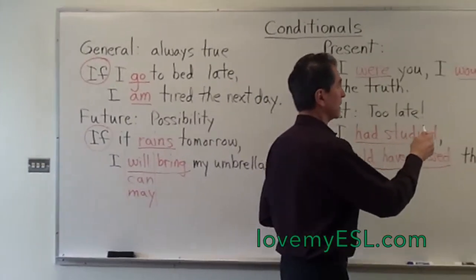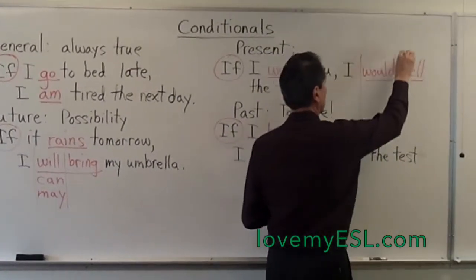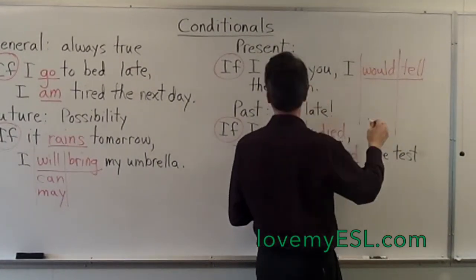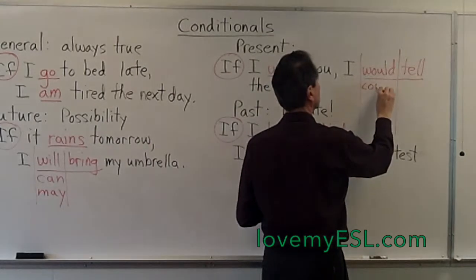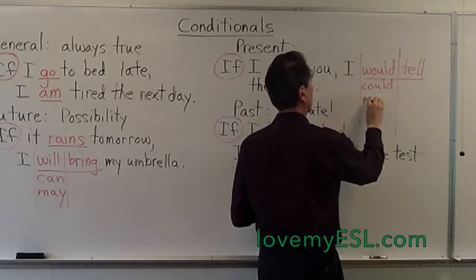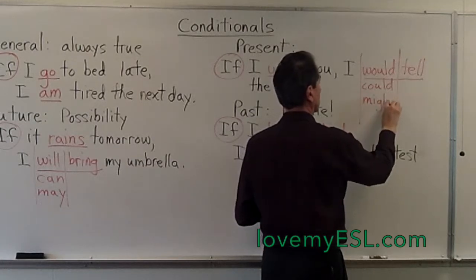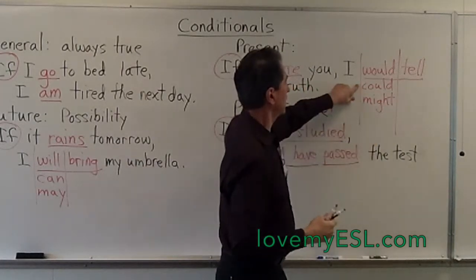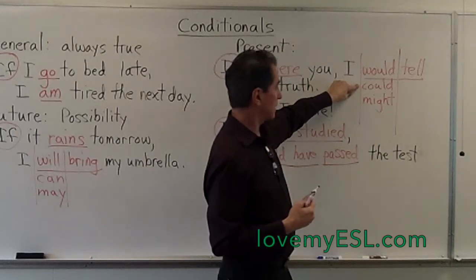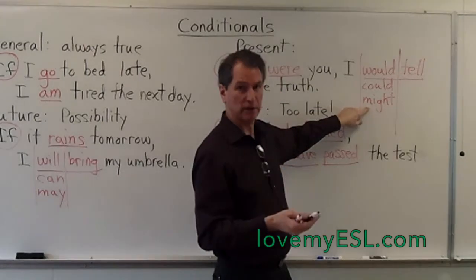Over here, you can do the same thing with would. You can say, I would tell her the truth, I could tell her the truth, and I might tell her the truth. Again, could is for ability, and might is for possibility.